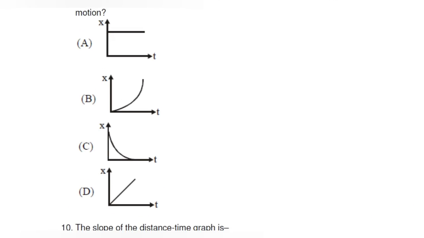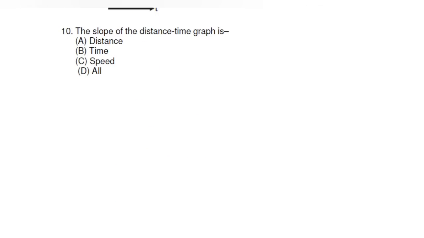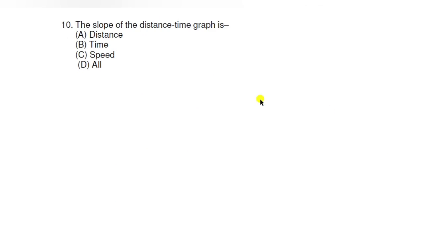Now come to question number 10. Slope of distance time graph is: option A is distance, option B is time, option C is speed, and option D is all of the above. So we know that the slope of the distance time graph is speed, so the right answer will be option C.